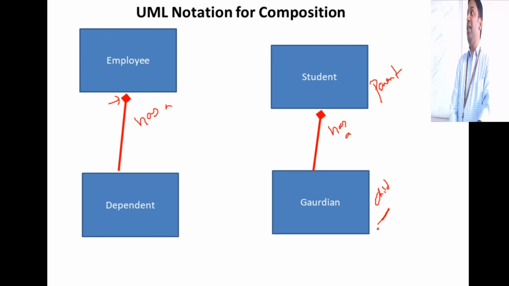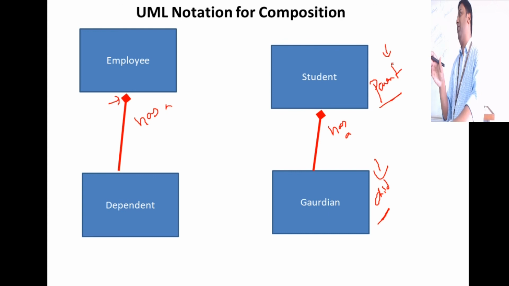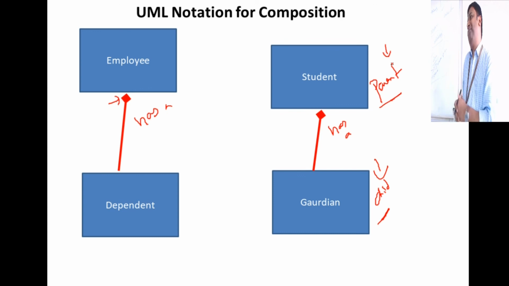The lifetime of the child object is dependent on the lifetime of the parent object. I mean, when you destroy the parent object, the child object should be automatically removed from the system. Do you all agree? What is the use of having the parent details without the student in the system? What is the use of having the employee's dependent details without the employee details in the system? If I destroy that employee object, automatically his dependent data is also destroyed. So that becomes a stronger association.